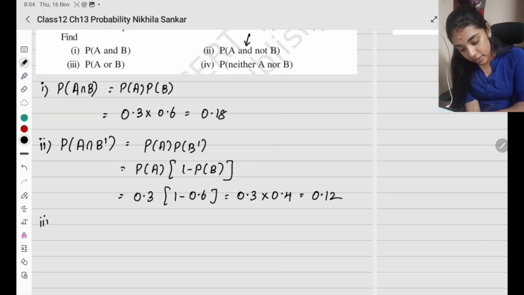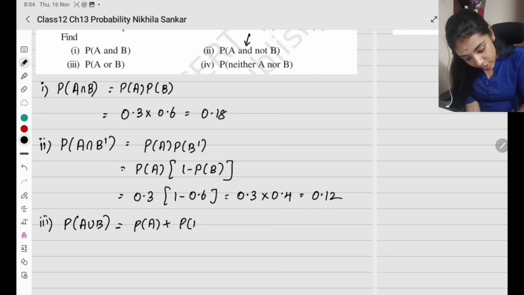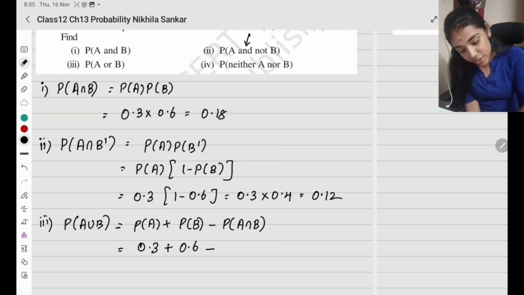Okay. Third, probability of A or B. A union B is going to be, by the formula, probability of A plus probability of B minus probability of A intersection B. So this is going to be probability of A, 0.3, plus 0.6 minus the intersection we just found out, 0.18. So what is this going to be?